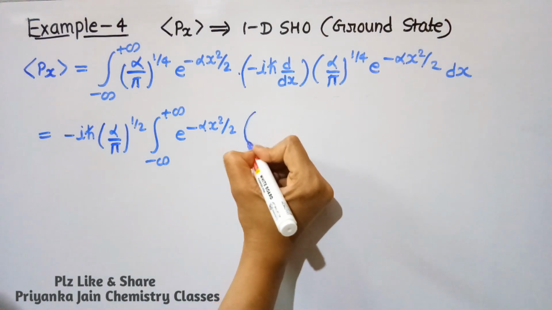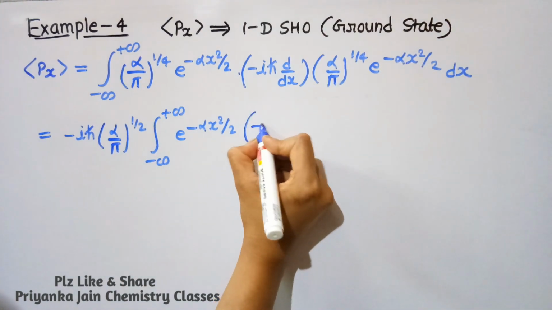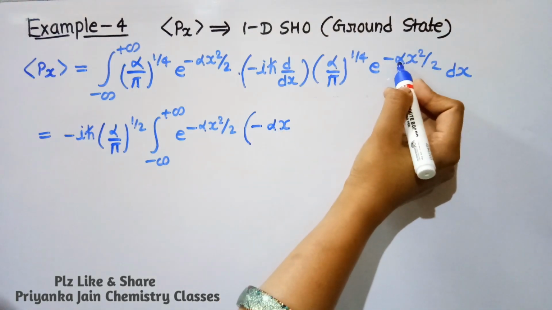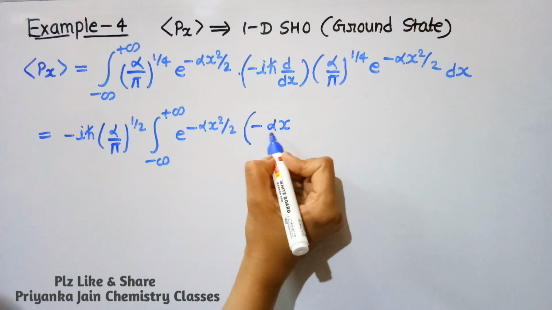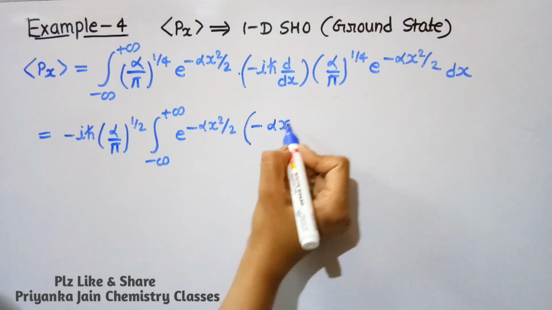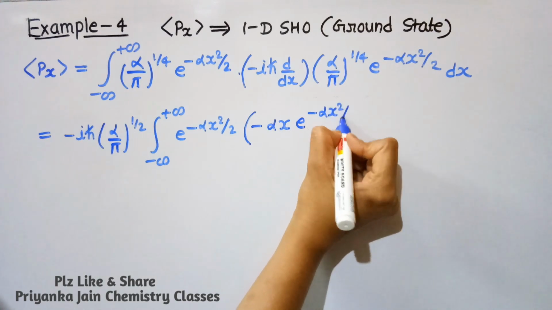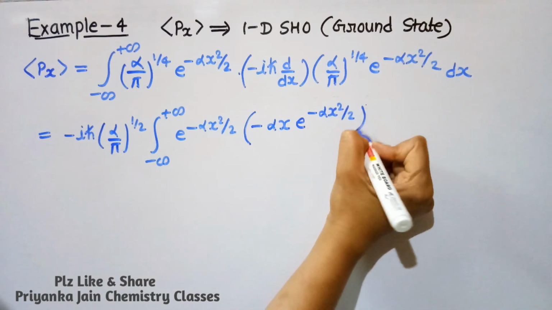When we do its differentiation, it will be equal to minus alpha x, because this will be minus 2 alpha x divided by 2, so it will be equal to minus alpha x e^(-alpha x^2/2), right?